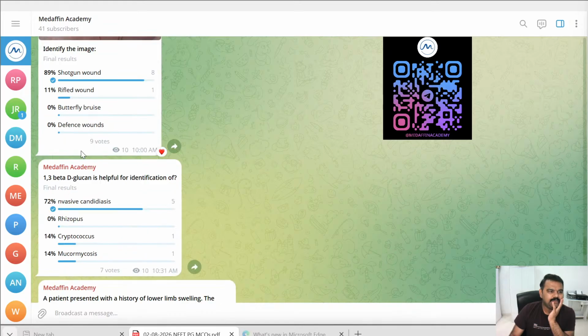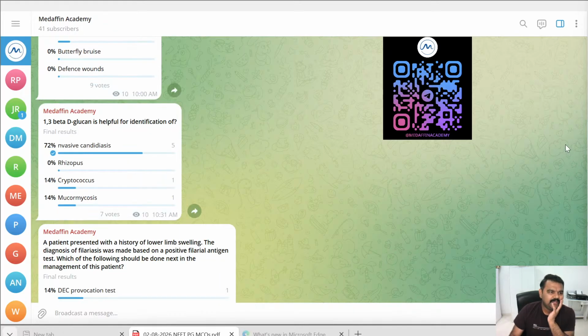Yes. Coming to the next question, 1,3 beta D glucan is helpful for identification of. Okay. So we have four options. Invasive, it is actually like the I is missing. It's invasive candidiasis.